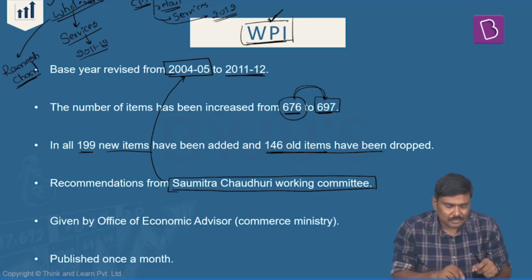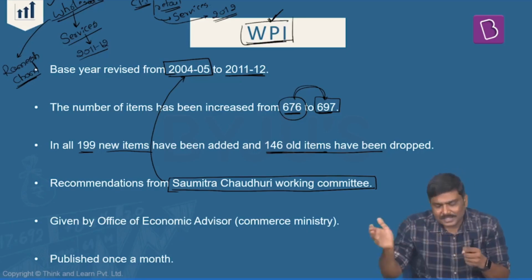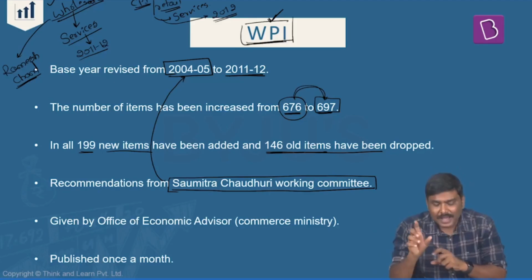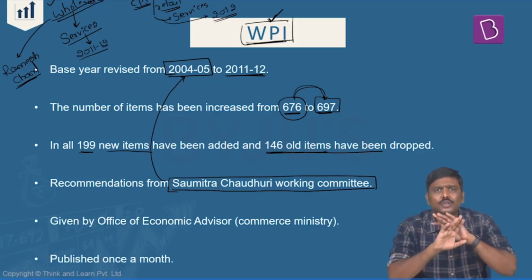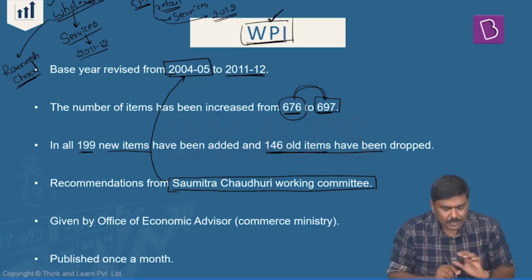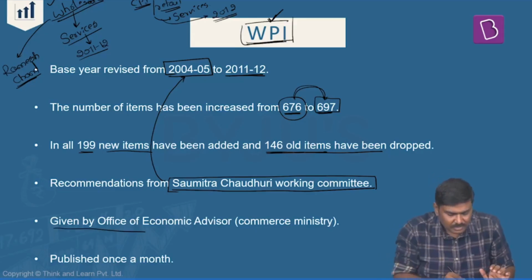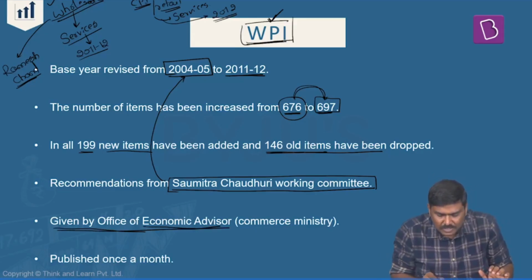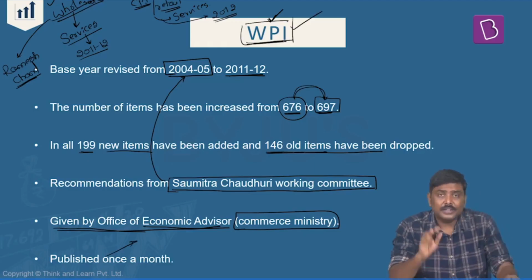That is a precise reason when you add 199 and subtract 146, you may not arrive at 697. Perfectly all right. Do not worry about it. Next, this is published once every month. This is published by Economic Advisor within the Ministry of Commerce. Okay. So these are certain points related to WPI.